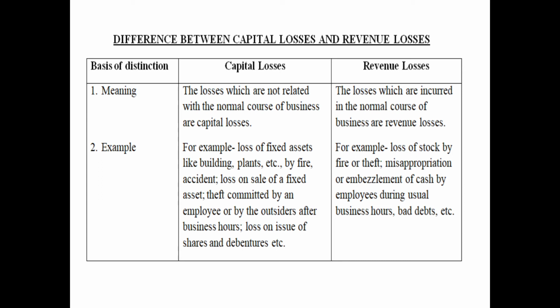Revenue loss examples: loss by fire or theft of stock, loss on sale of goods, and embezzlement, misappropriation or theft by an employee within the business hours, etc. So these are the differences between capital losses and revenue losses.